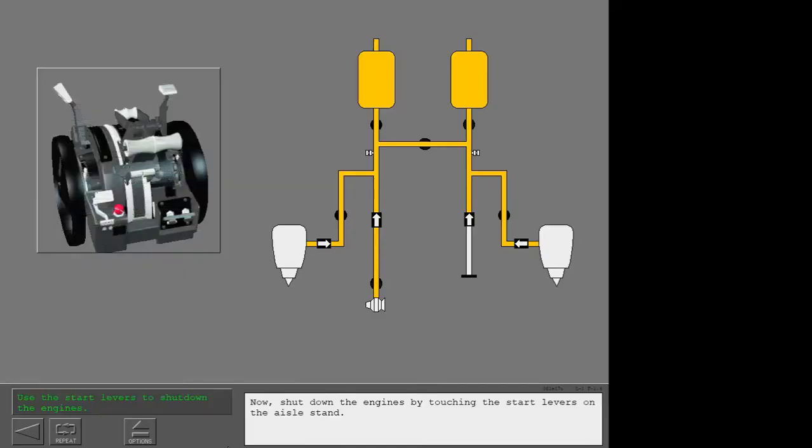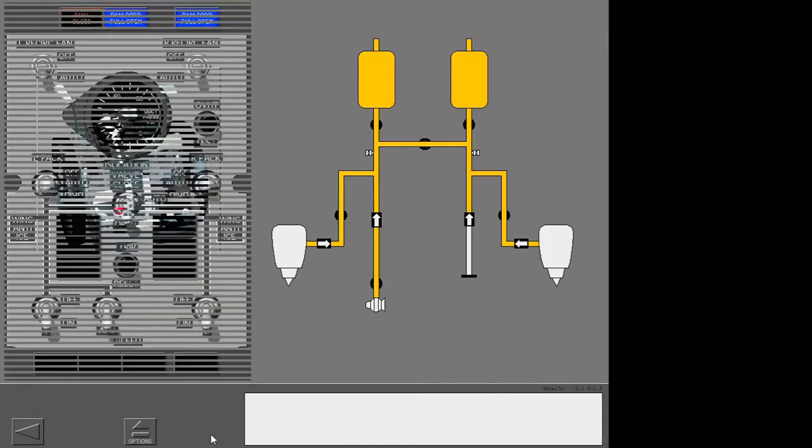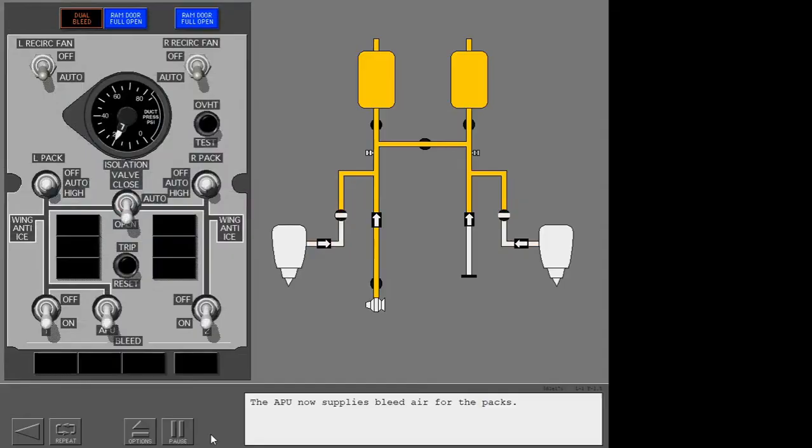Now, shut down the engines by touching the start levers on the aisle stand. The APU now supplies bleed air for the packs.